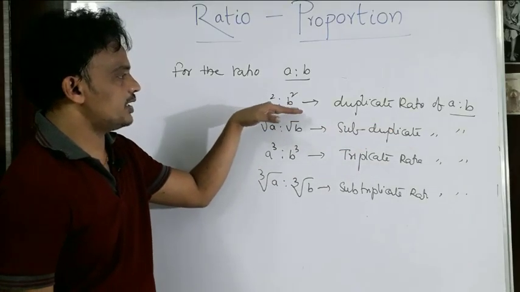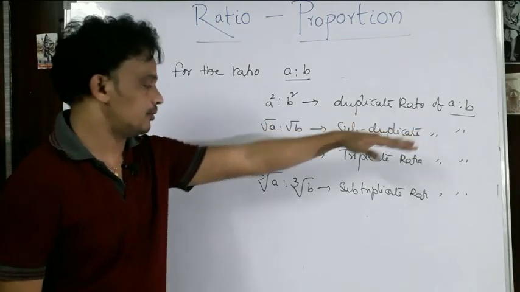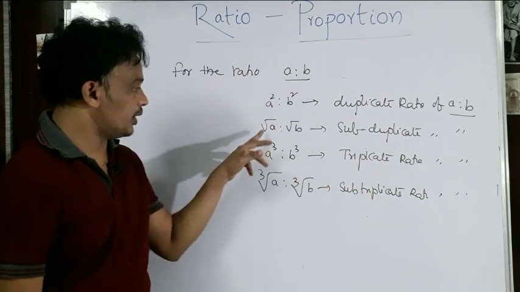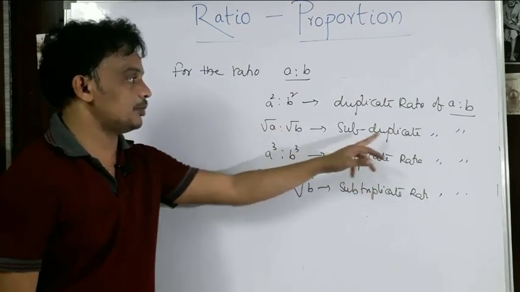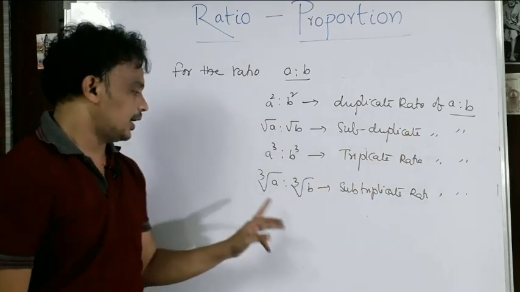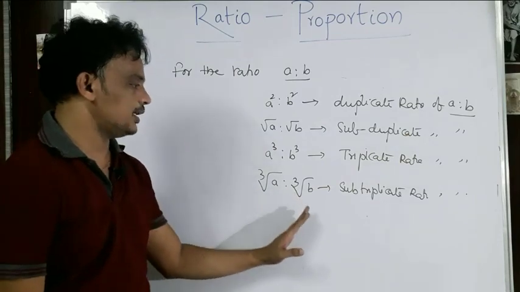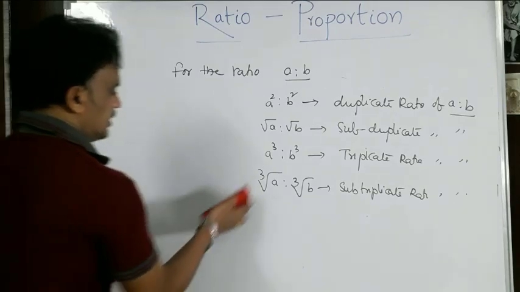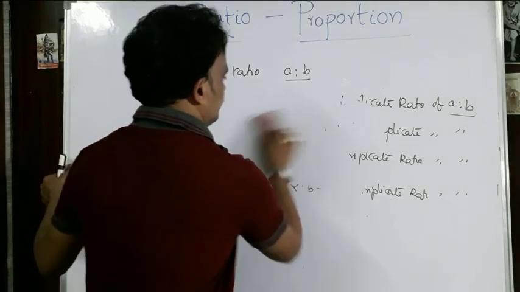A square is to B square is called the duplicate ratio of A is to B. A cube is to B cube is called the triplicate ratio. Square root of A is to square root of B is called the subduplicate ratio of A is to B, and cube root of A is to cube root of B is called the subtriplicate ratio of A is to B. So the next thing, let us see.